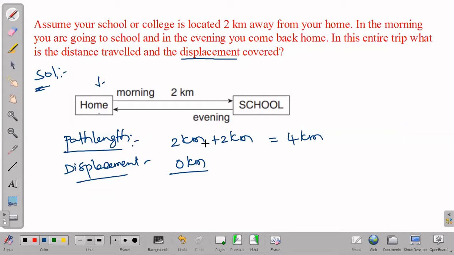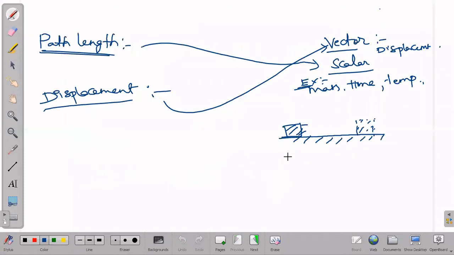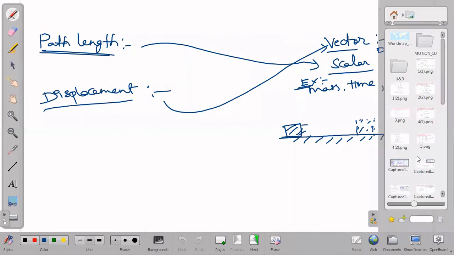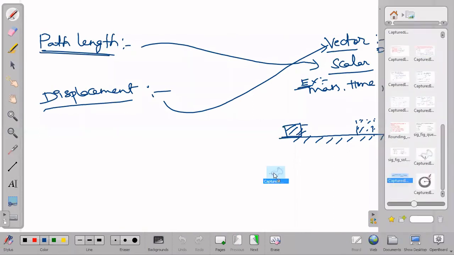We have the same point. Initial point and final point are the same. That's the reason we are getting displacement as 0 kilometers. That is how we calculate displacement and path length. We will see one more example and we will have clarity. Before that, I will show you one simple diagram to understand path length and displacement. So I'll go with that illustration. Just hold on. This will be the best example, I feel.